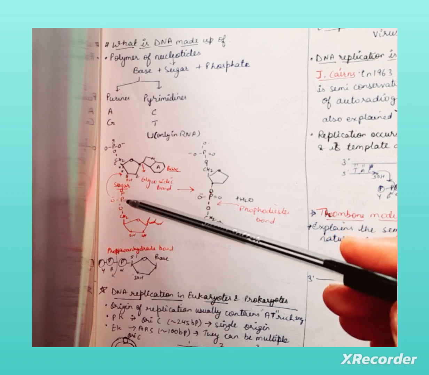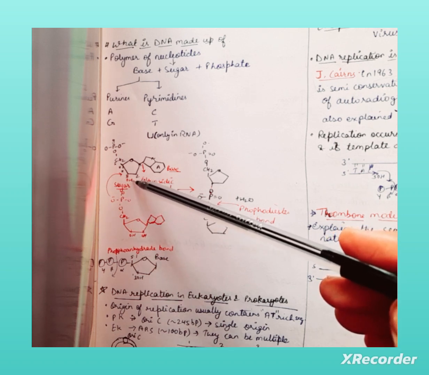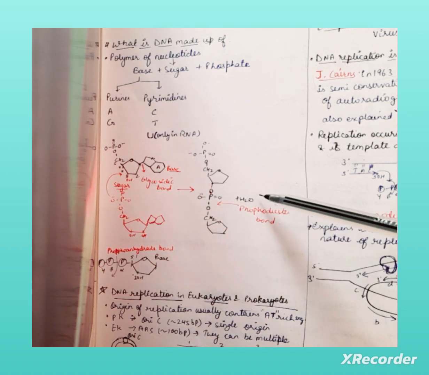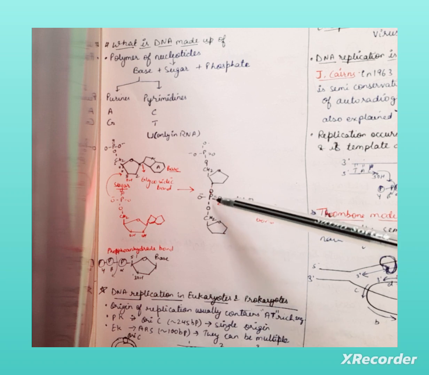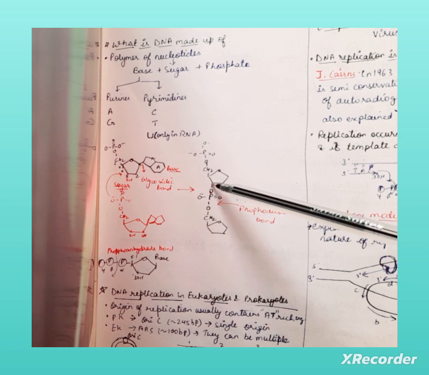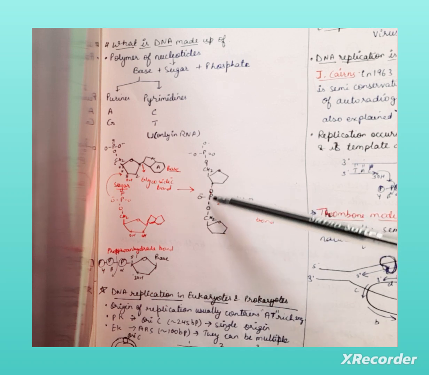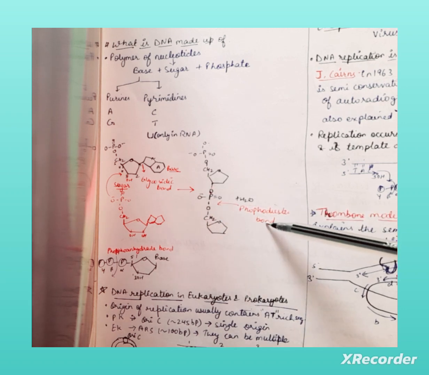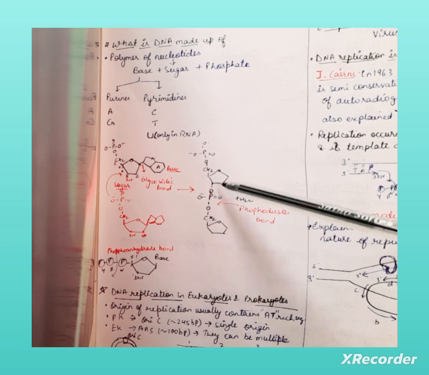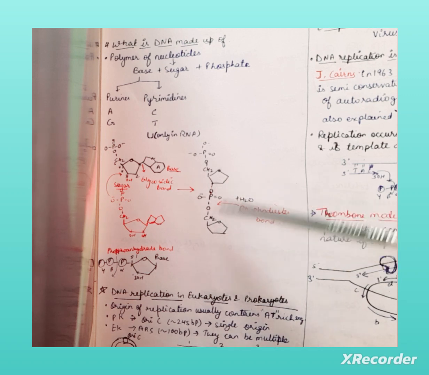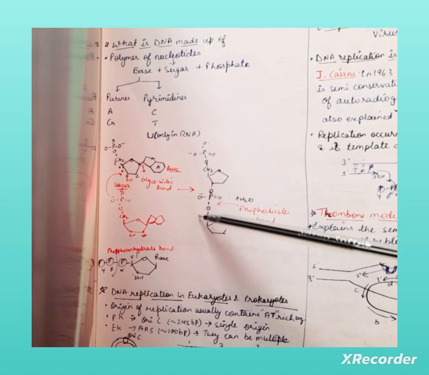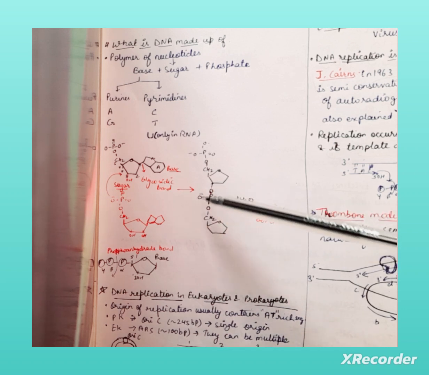When the 5 prime phosphate group is attached with the OH, the bond is formed like this. After removal of a water molecule, the bond is formed between phosphate and the 3 prime OH, and this bond is known as phosphodiester bond. So it's an important bond. You can see that two sugar molecules attach with each other with the help of phosphodiester bond.